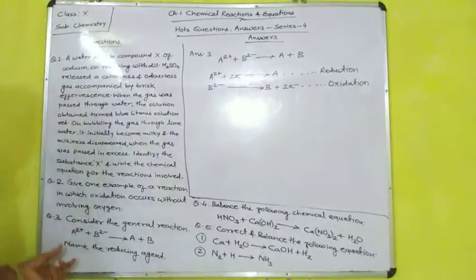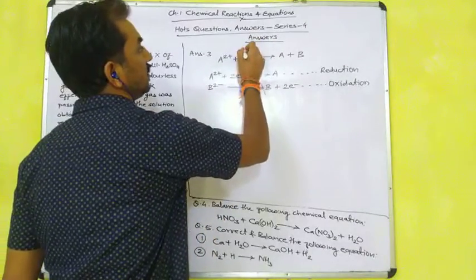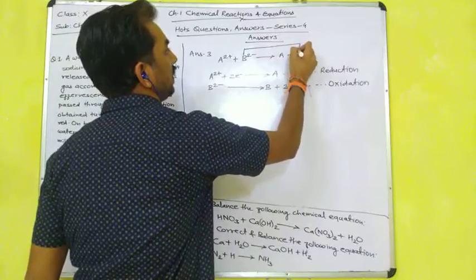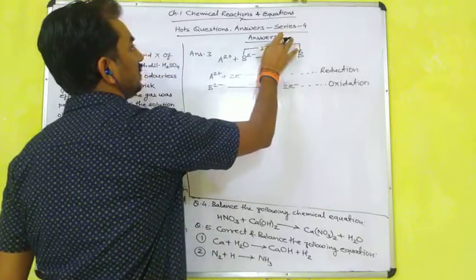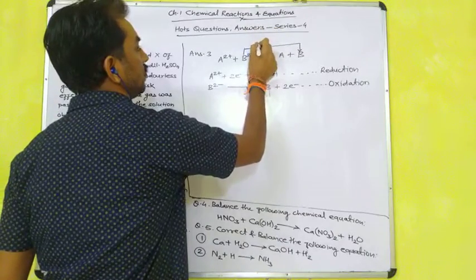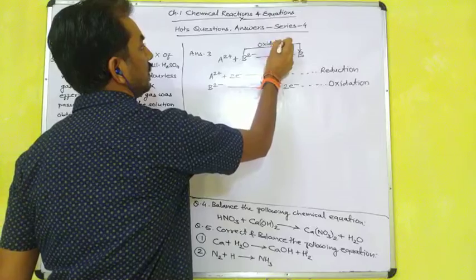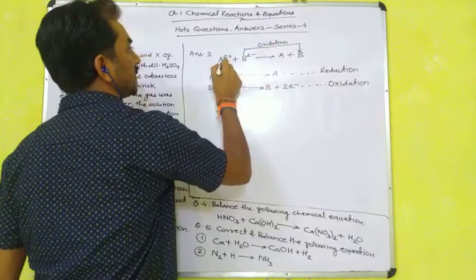So what is asked in the question? Name the reducing agent in this. Here oxidation takes place; this is oxidation, and this one is reduction.